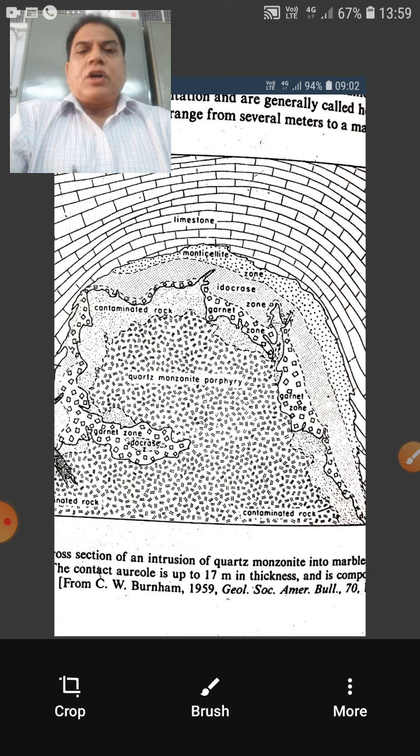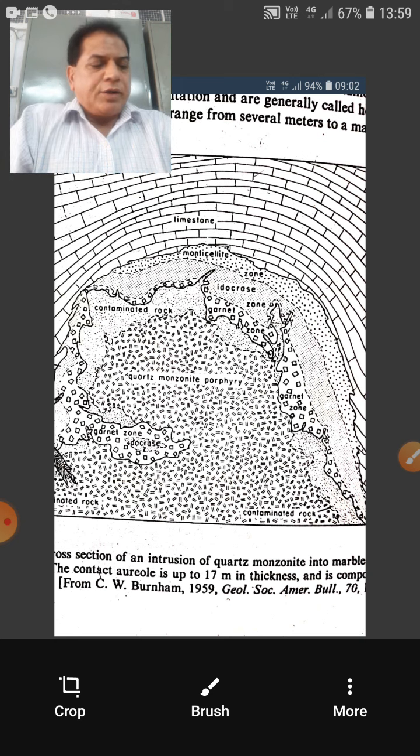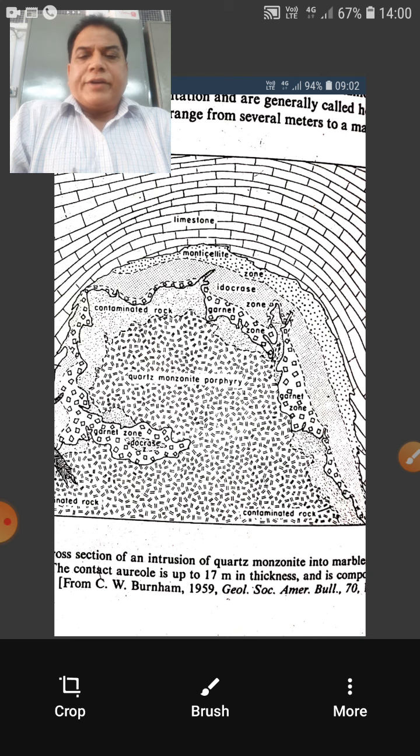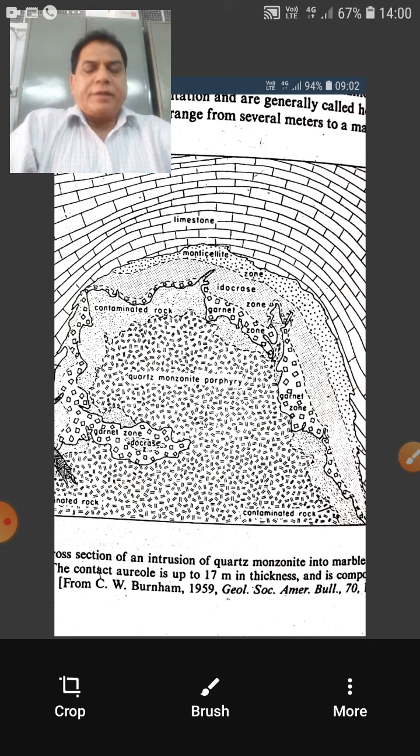Similarly, if the rocks are basic in composition, then the minerals that will develop will be actinolite, epidote, chlorite and or biotite. And the fourth category, if the rocks are calcareous, will consist of the minerals calcite, epidote, tremolite.